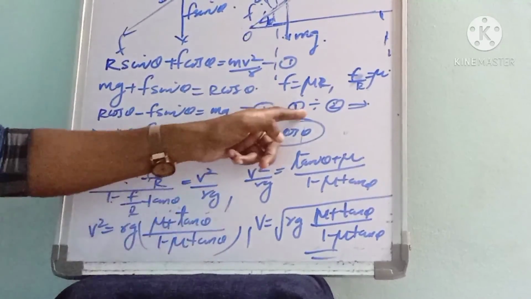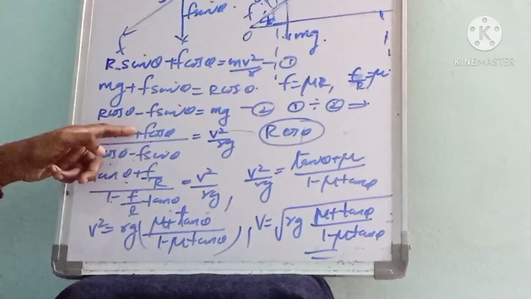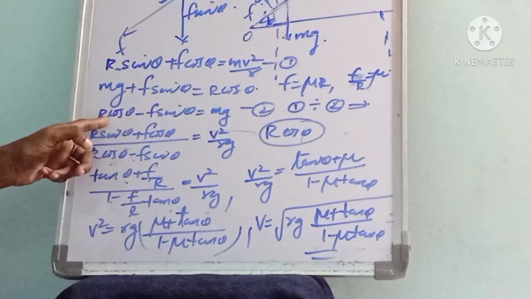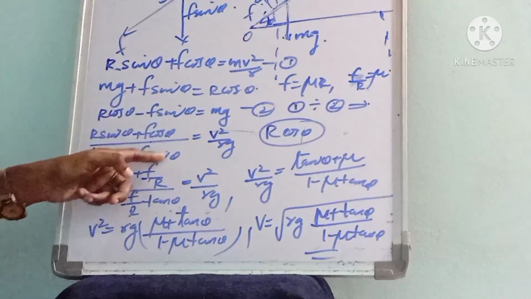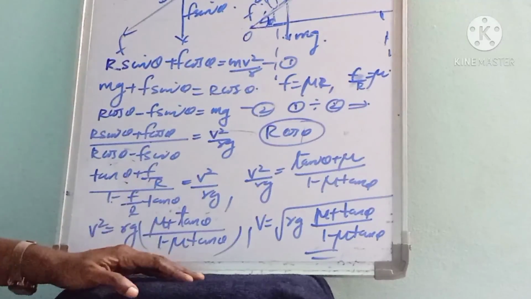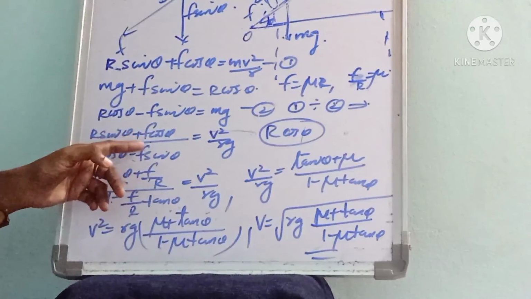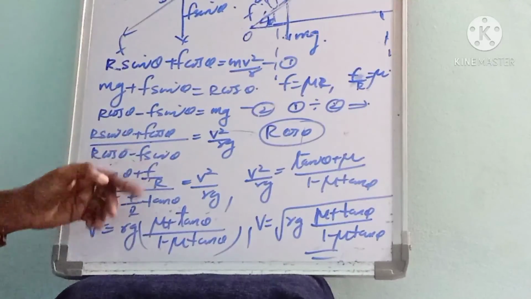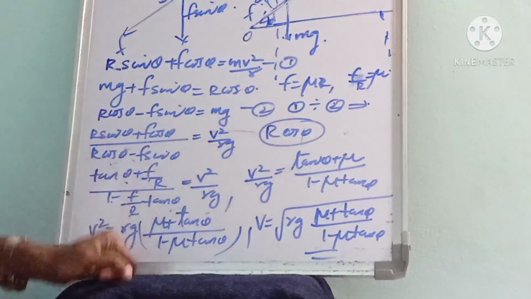Then we can divide equation 1 by 2. So R sin theta plus F cos theta divided by R cos theta minus F sin theta equals v square by Rg. Then next we divide the numerator and denominator of the LHS by R cos theta.